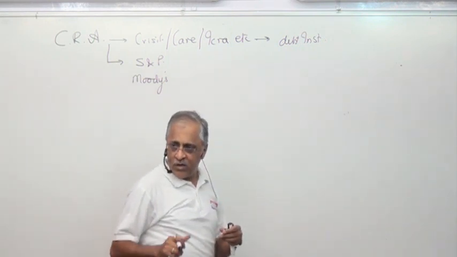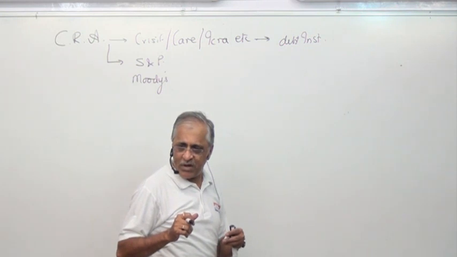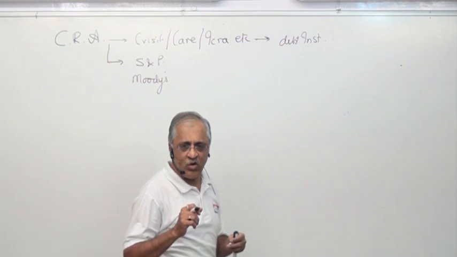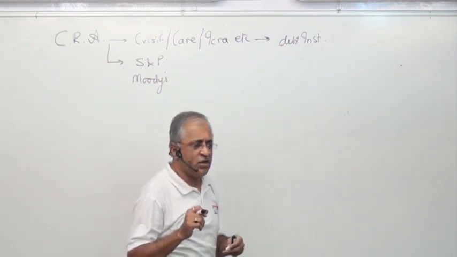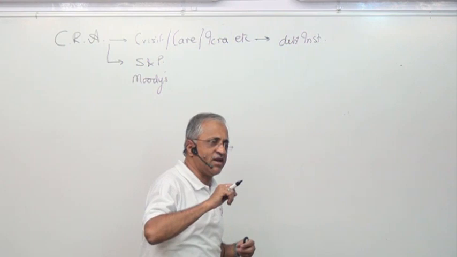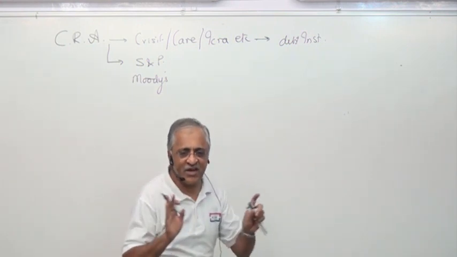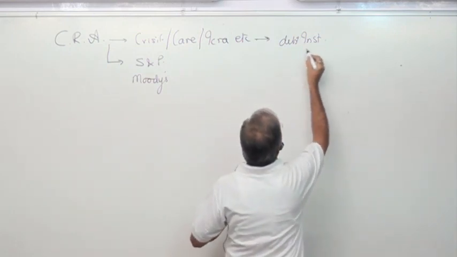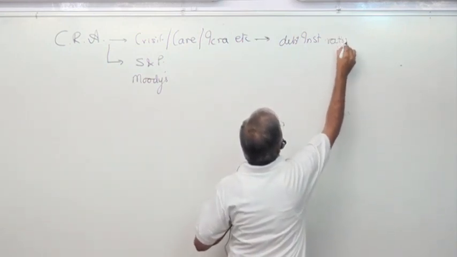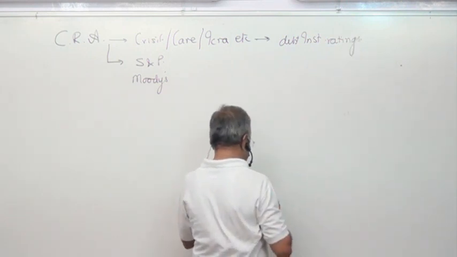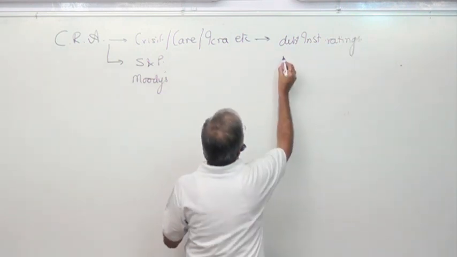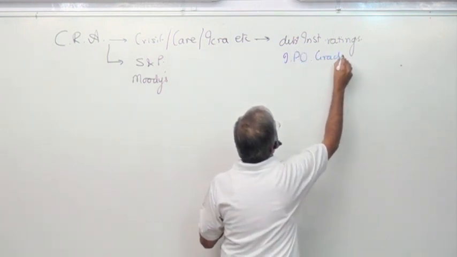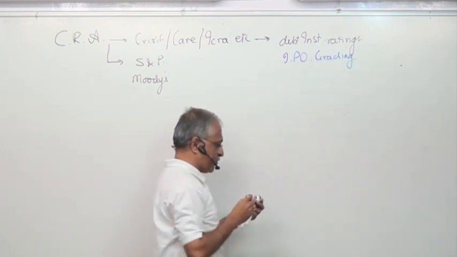It's compulsory to be done. Debt ratings have to be done there. What is a rating? It's just an indicator to tell you how the company is performing. Once a rating has been done, that doesn't mean the rating will be there with that company lifelong. We have to check this. And ratings are being done, debt instruments, ratings will be given. Then you have something in IPO grading also. IPO grading. We'll check how IPO grading and debt instruments rating is being done.